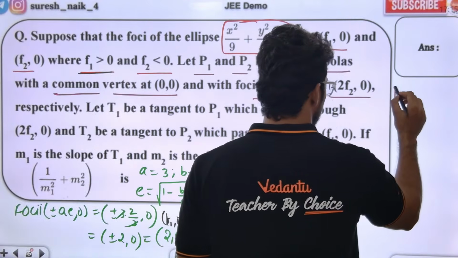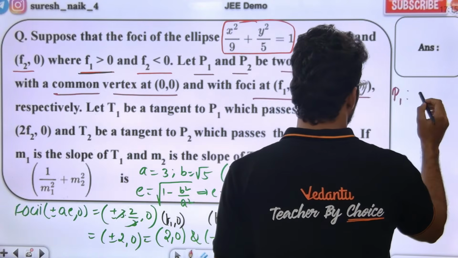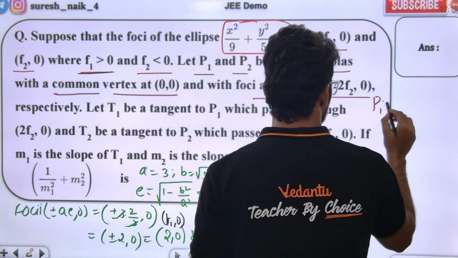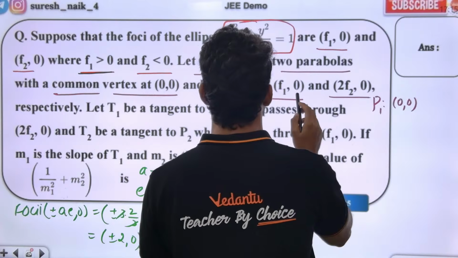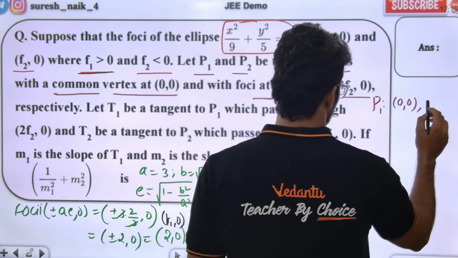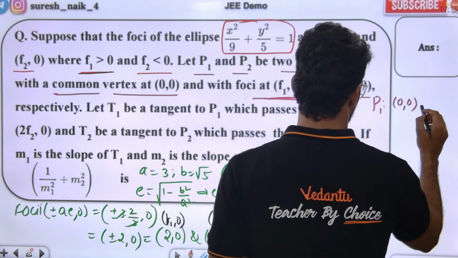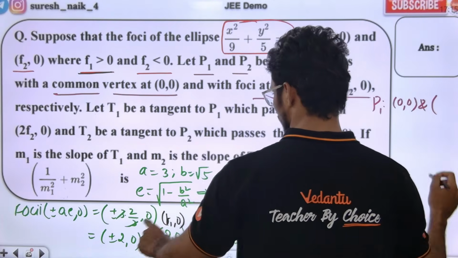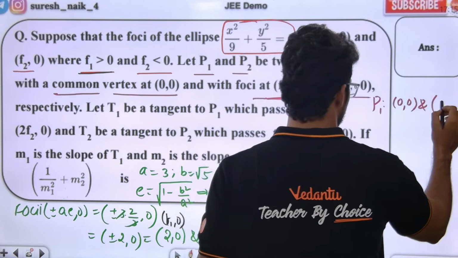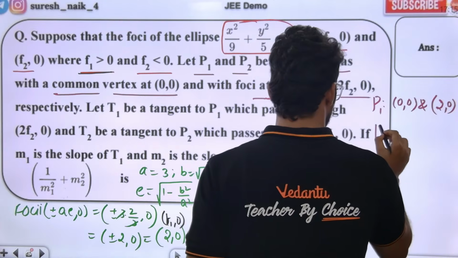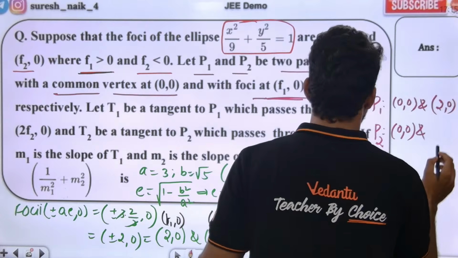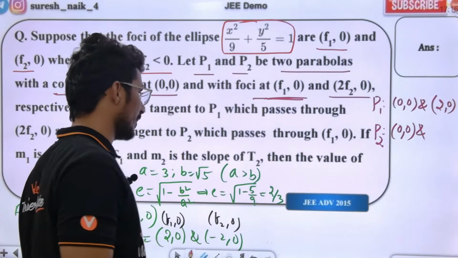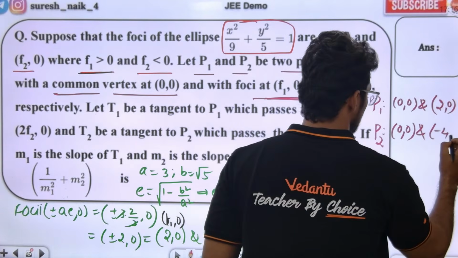P1 has vertex 0, 0 and focus f1, 0, which is basically 2, 0. P2 is another parabola with vertex 0, 0 and focus 2f2, 0. The f2 value is minus 2, so minus 4, 0.